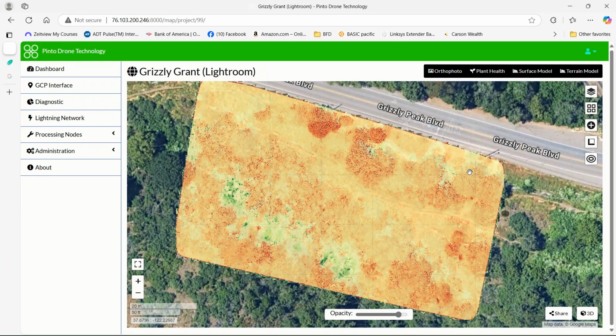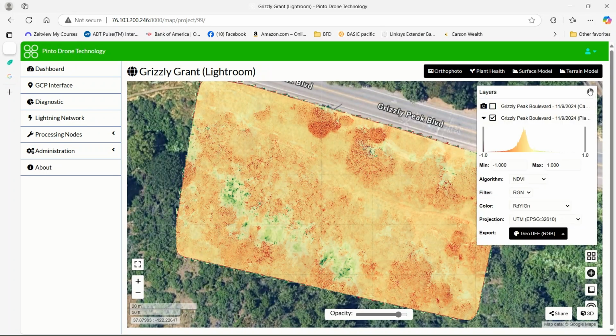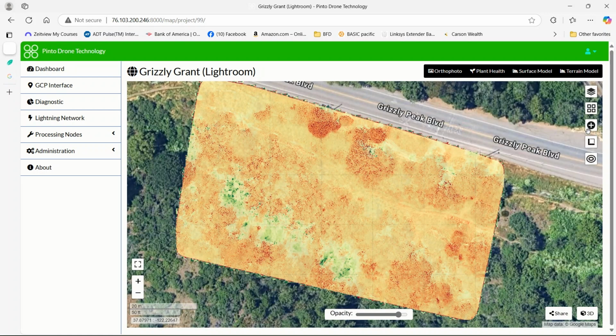But anyway, that is it. It has all the same utility as the orthophoto. You can export it as a JPEG or in any of the other formats. You can change the base map. You can do measurements, add contours, slide it, put it on a full screen or off. But that is the plant health map. Next up is the surface model.